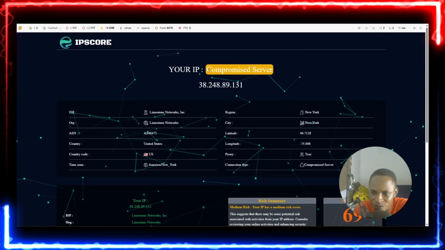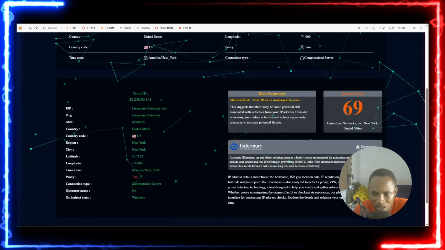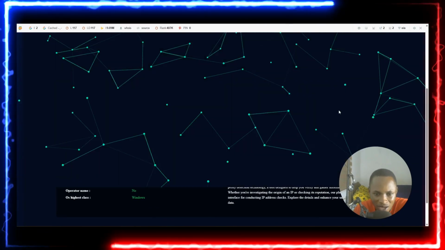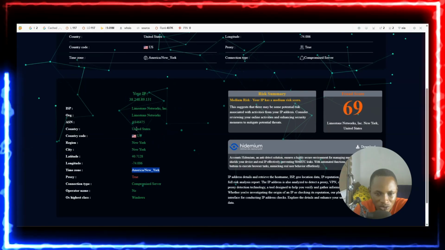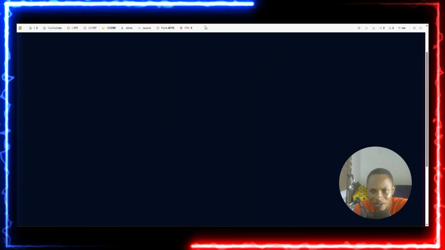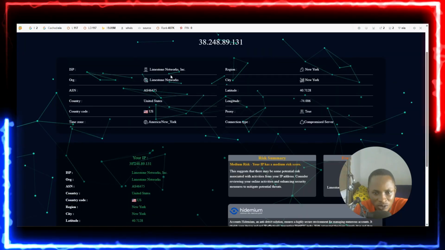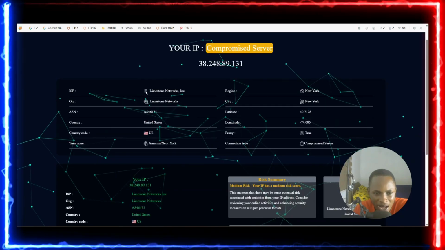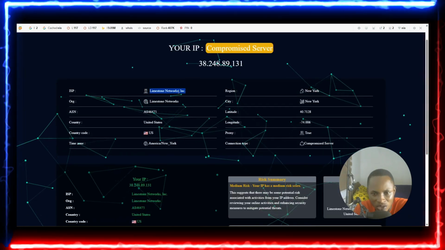If you check everything, you can see the fraud score is 69%. That means it's very, very high. You can see proxy says true, and then American, Unique, and United States, and all these things are being listed over here. This tells you that this platform is secure enough to trigger anything. And if you come to this section, this is the ISP, internet service provider, and you can see over here it says Limestone Network. So let's check this platform. Go to Google and search for Limestone Network. Let's check what they do.